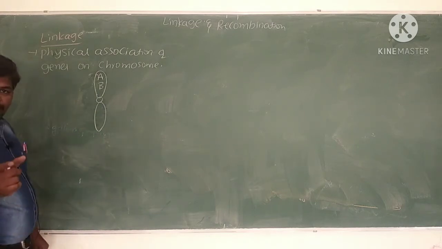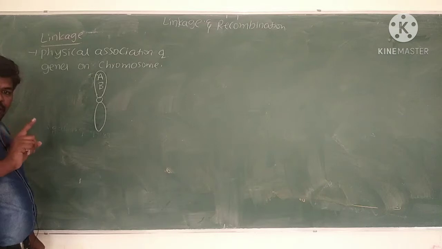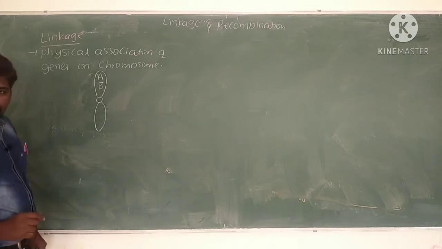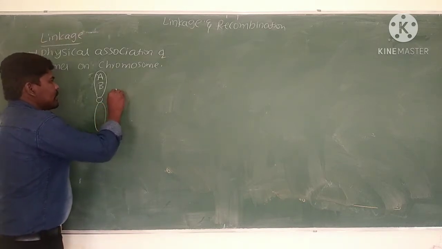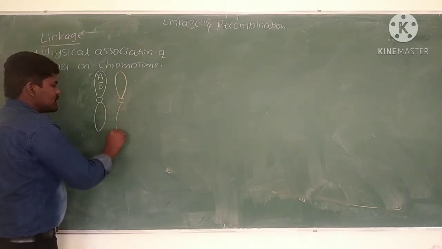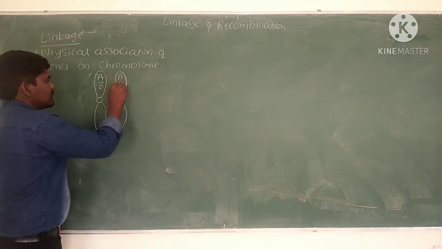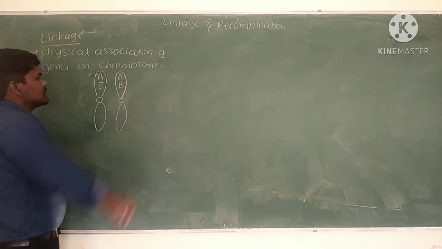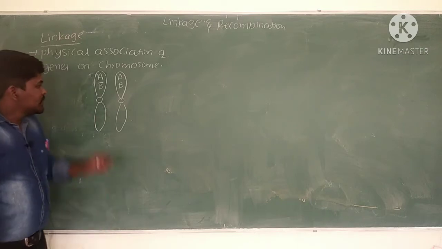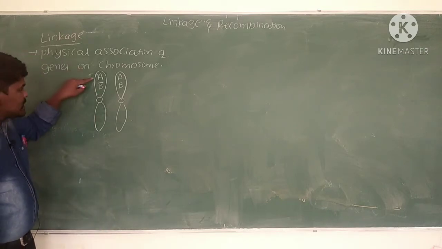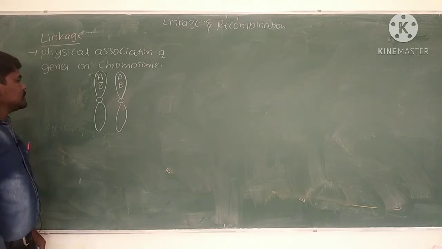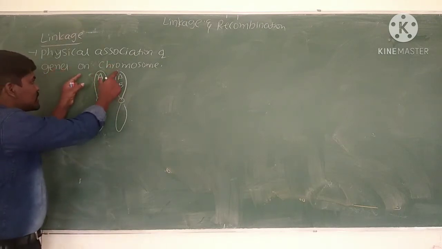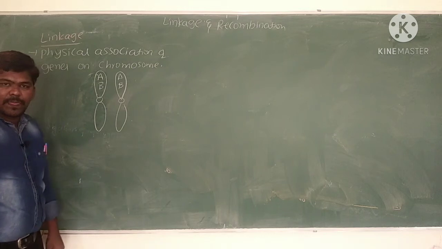Next, we can see homologous chromosomes in the human body, homologous chromosomes in diploid organisms. The same, another chromosome, is also present. These are the genes which are present on the same chromosome. How many genes are there? Two, A and B. Here linkage is physical association of genes on the chromosome.